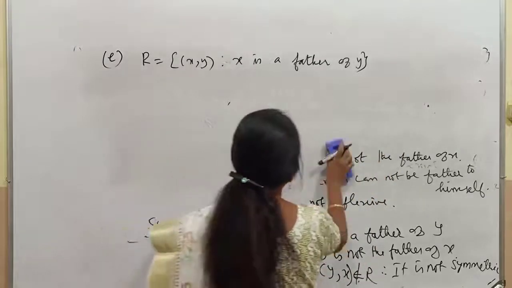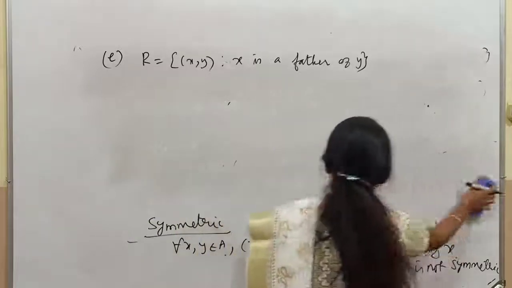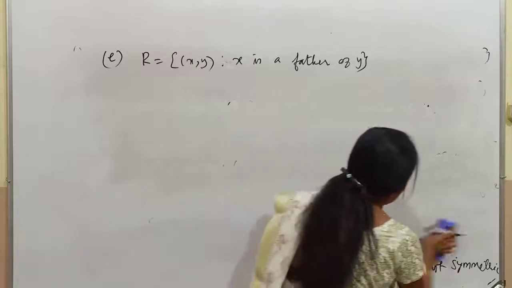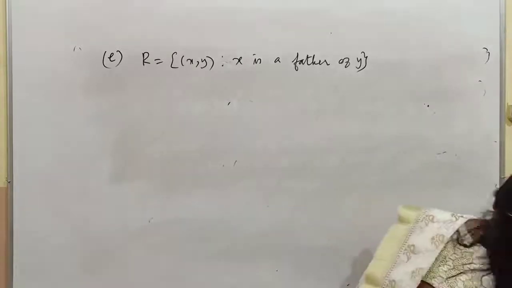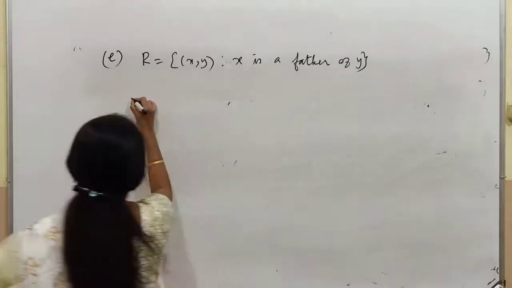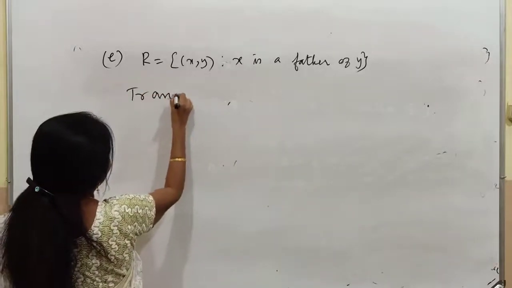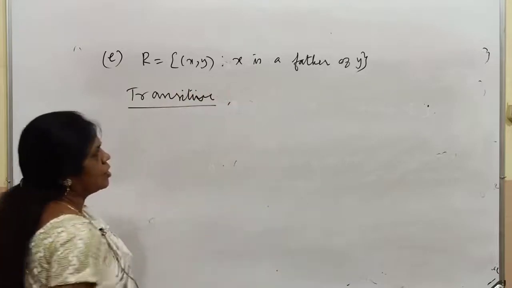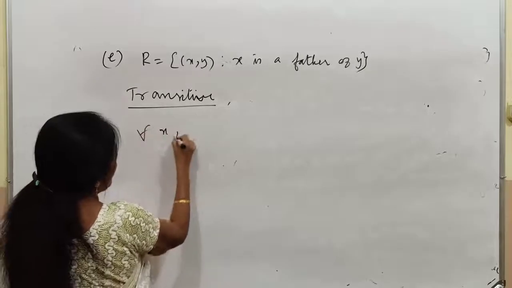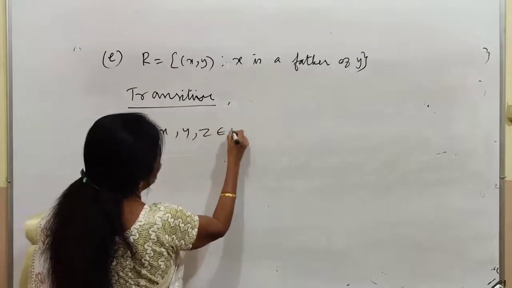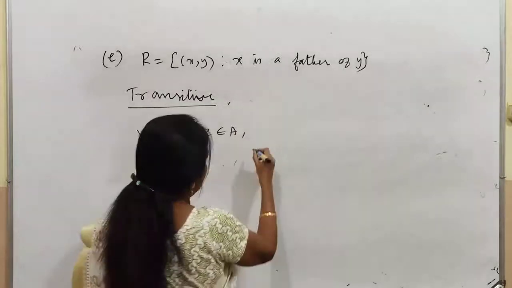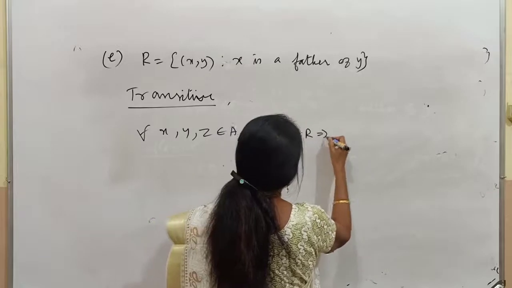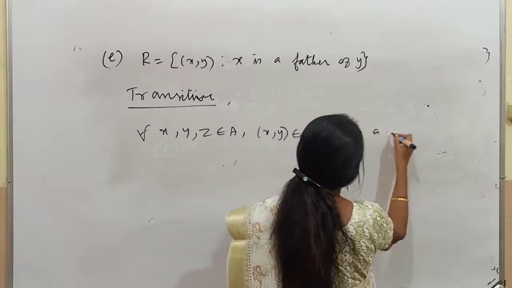Transitivity, listen. Transitive. For all x comma y belongs to the set A, x comma y belongs to R, implies x is a father of y.